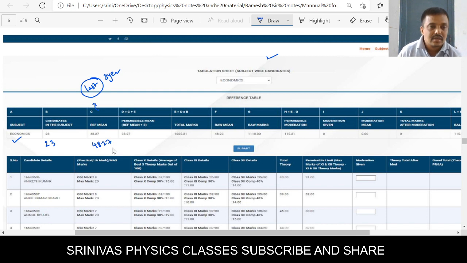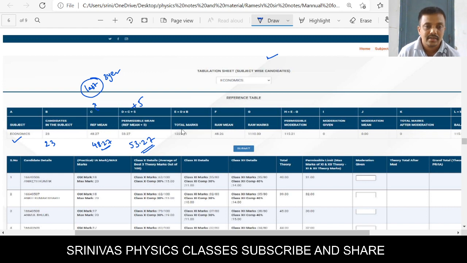But this is the last 3 years best result subject average in the economics subject. The CBSE gave one chance to increase the subject average by 5. Then at that moment the new subject average will become 53.27. This is according to the last year, right? And after that, 5 extra is permissible, that's why the subject average will now become 53.27. That means your subject average can never increase beyond 53.27.